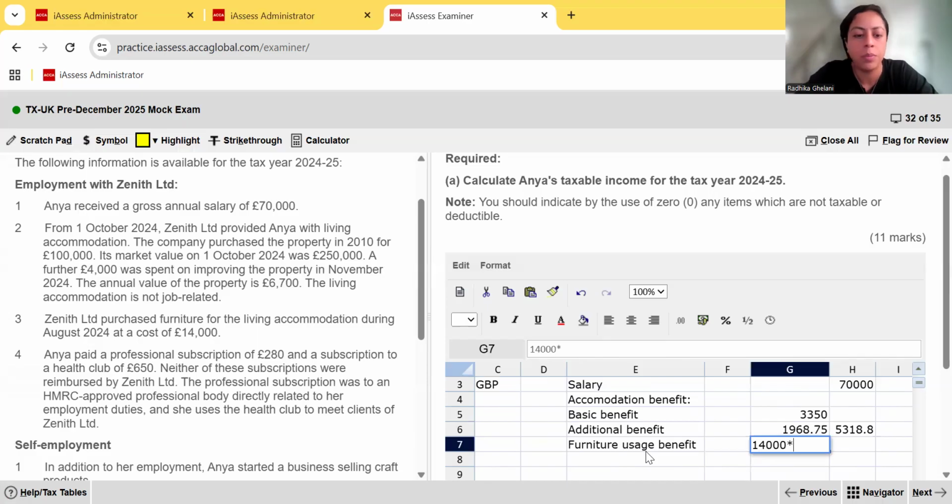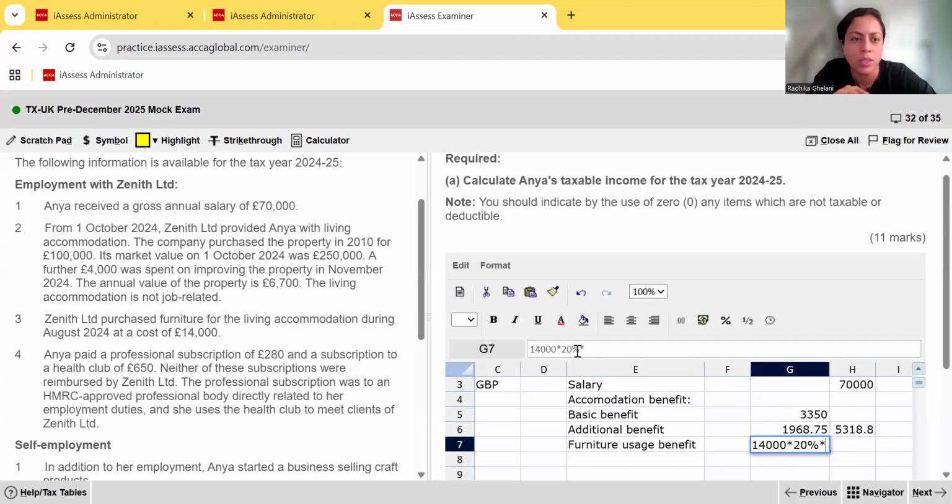Remember, whenever the employer provides any of his stuff to use in the house, it is going to be at a rate of 20%. But again, how many months? August, September, October, November, December. Oh, no. Be careful here.